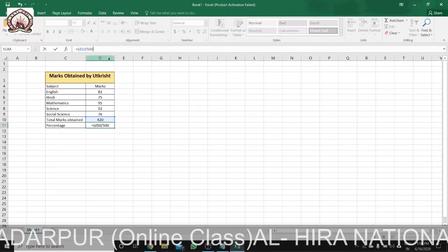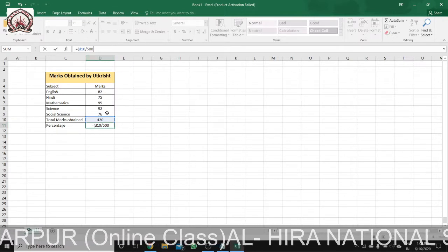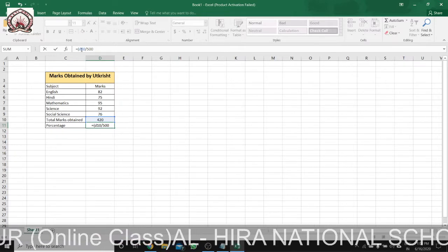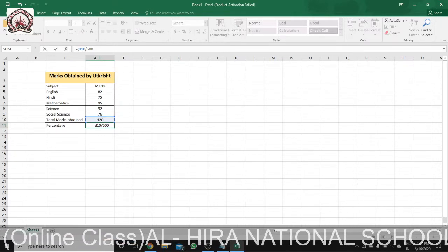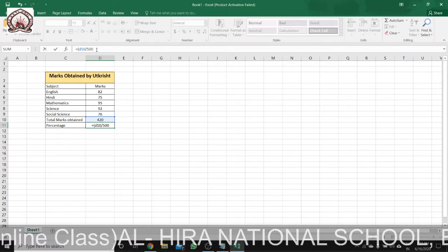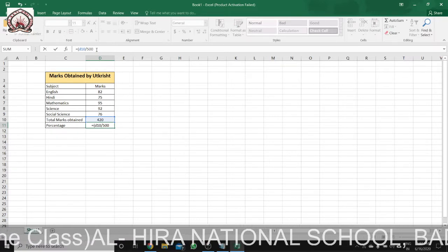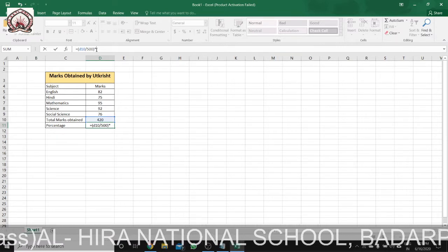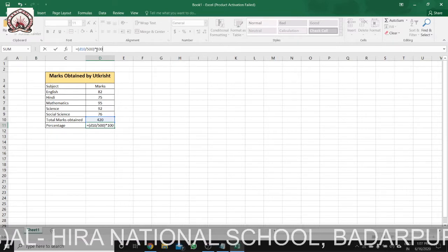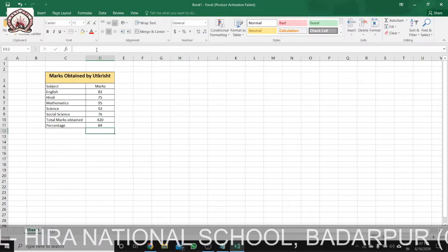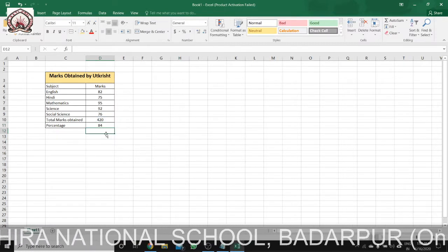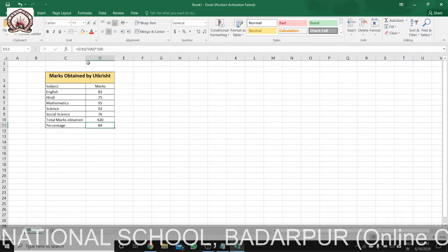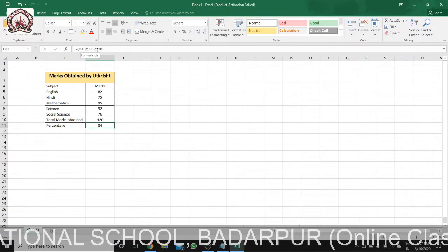So in this D10 the sum is already there, so I am just using the sum. D10 divided by 500. Let me close the bracket and then into, meaning star. Star is the into 100. If you press enter, it shows the percentage. It has come automatically. When you click it here, you can see D10 divided by 500 into 100.